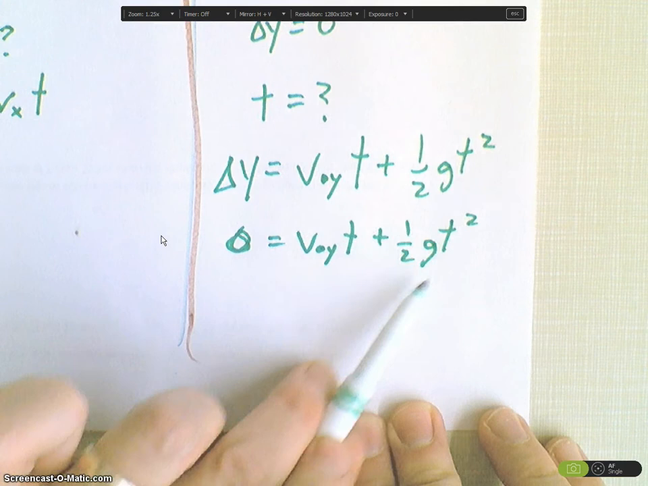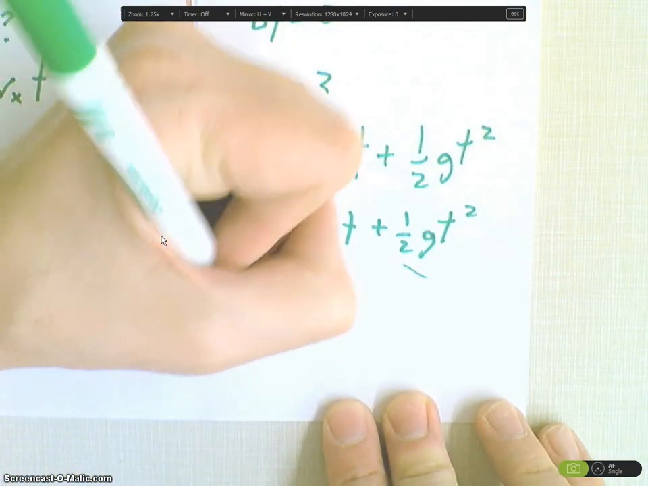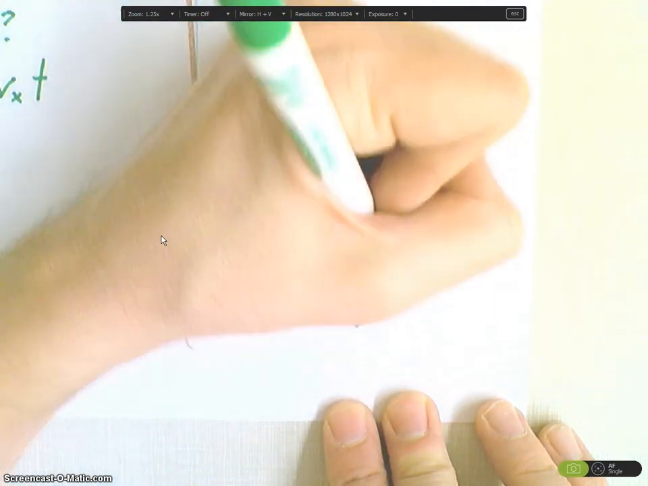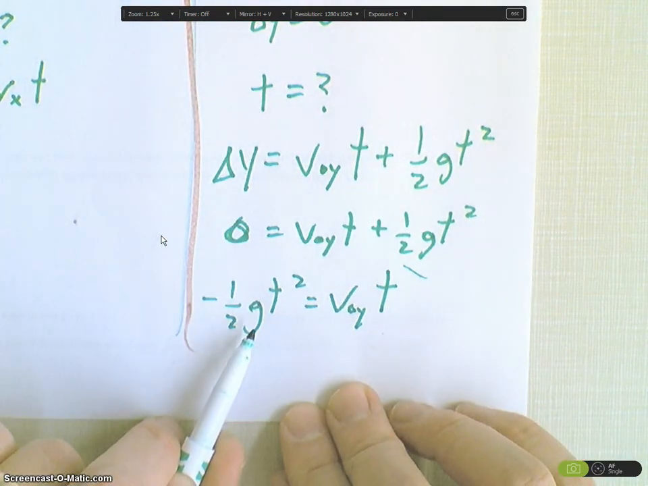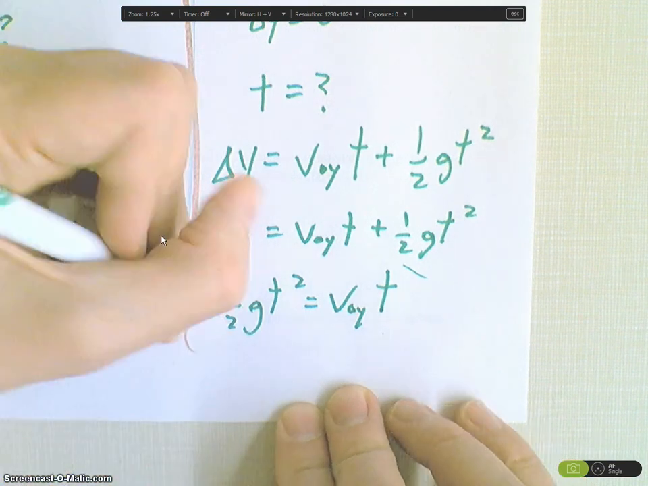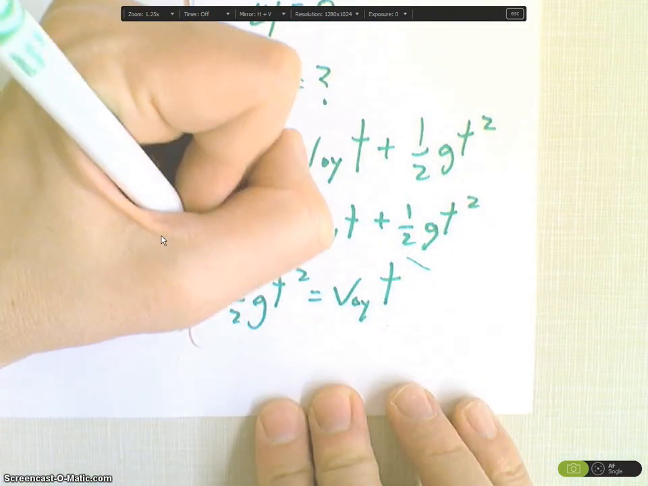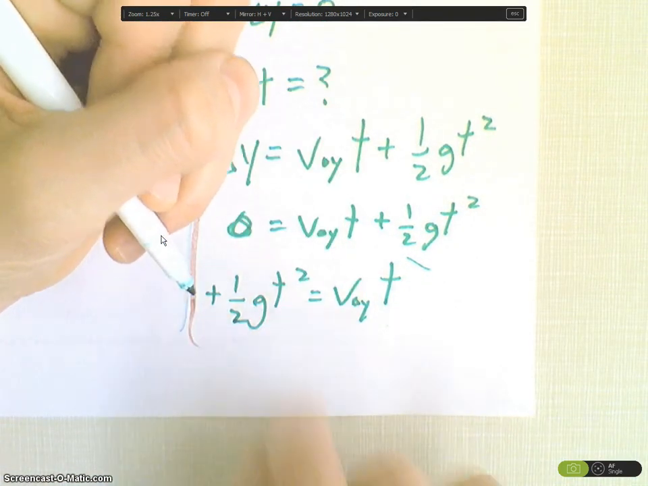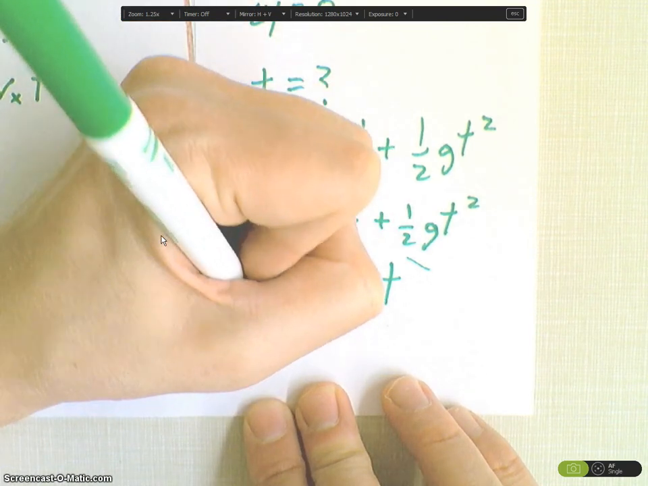I'm going to subtract 1/2 g t squared from both sides. I'm going to get minus 1/2 g t squared is equal to V0y t. And again, that g is negative, so I know that this negative is going to go away because of the negative 9.81, so I'm just going to make that a positive now. I'm going to multiply both sides by 2. I'm going to divide both sides by g, and I'm going to divide both sides by t.